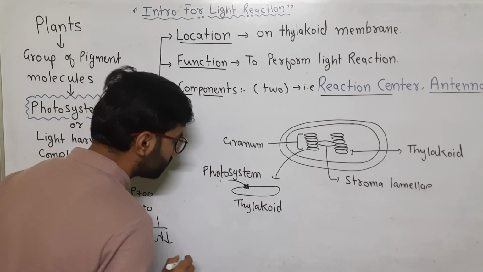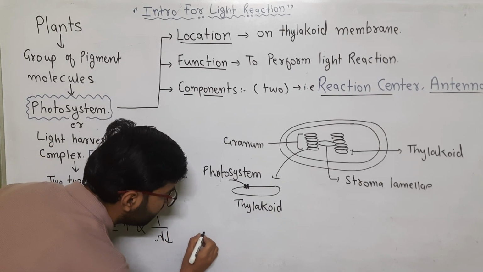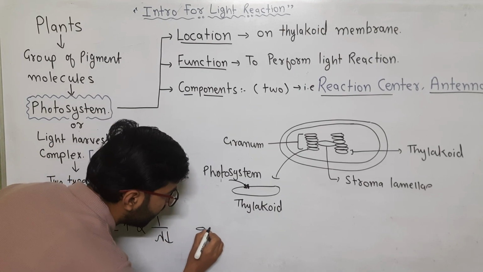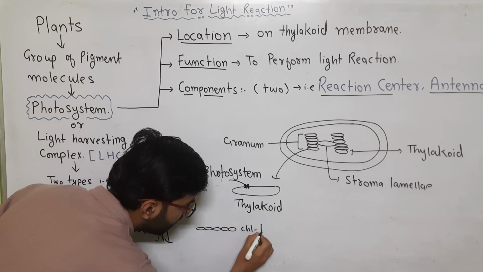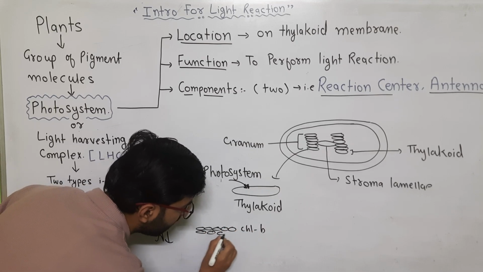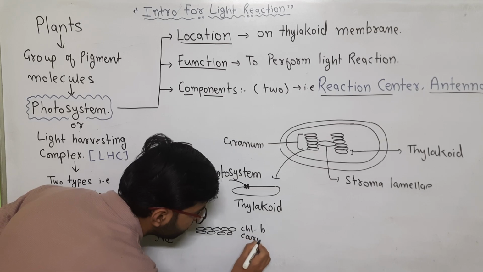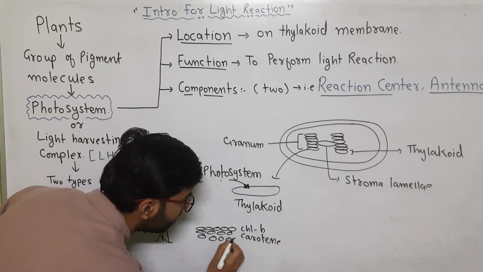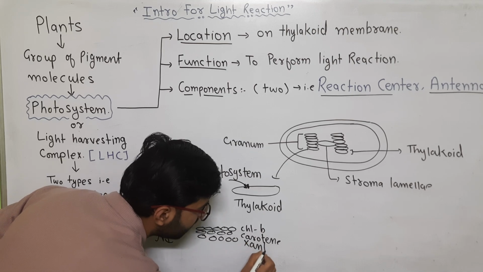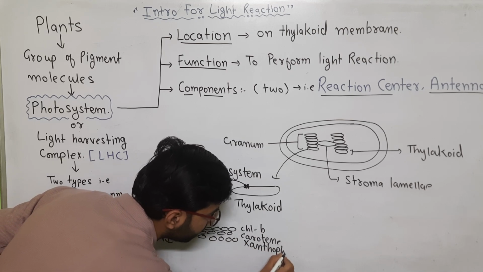If we zoom in on the photosystem, it contains different types of pigments, like chlorophyll B, and it also contains the carotenes, and it also contains the xanthophyll.